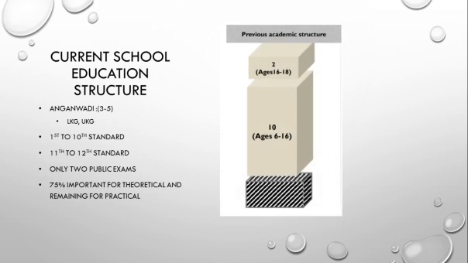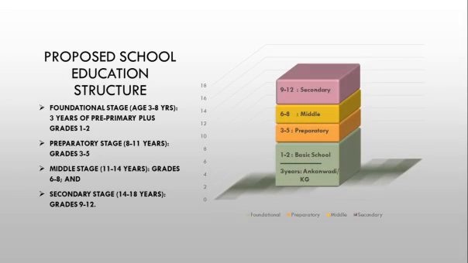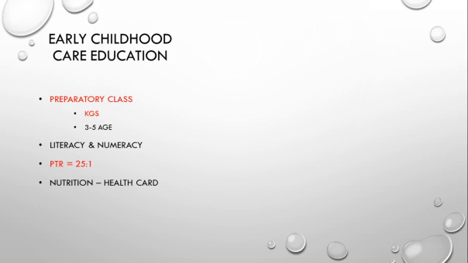So this is the structure 10 plus 2, and the proposed school structure is 5 plus 3 plus 3 plus 4. The 5 is the foundational stage, and the next one is the preparatory stage, then middle and secondary. So the 5 will come under the KGs and the first standard and second standard. Later on there are 4 sections of exams they are dealing with. We will see it later.